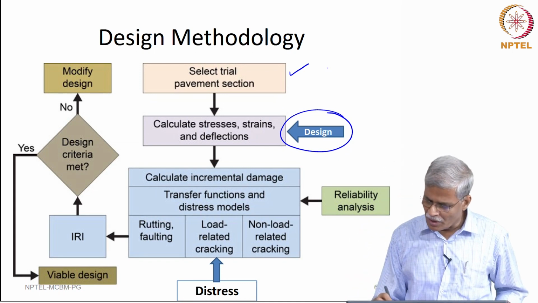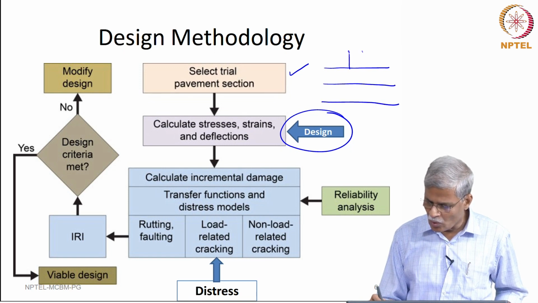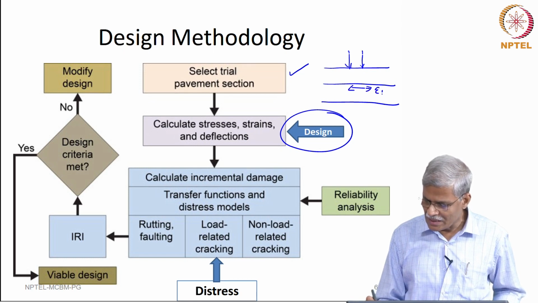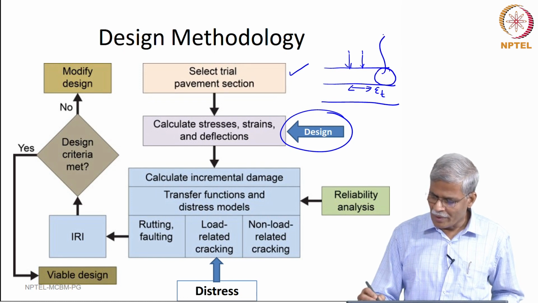Because if you are looking at a pavement cross section like this, and if you apply a load here, what we really want to know is what is the strain, the tensile strain here, and for doing that we need material properties.